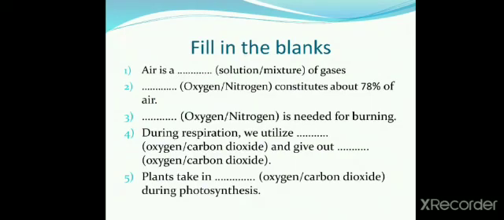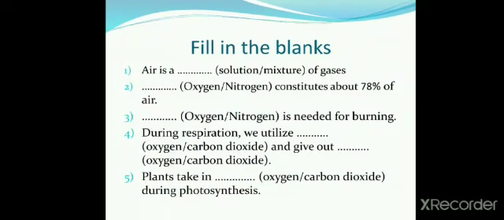Here is the fill in the blanks. Air is a dash of gases. The options are solution or mixture. The answer is mixture. Air is a mixture of gases. Dash constitutes about 78% of air. Options are oxygen or nitrogen. So the answer is nitrogen constitutes about 78% of air. Dash is needed for burning. Options are oxygen or nitrogen. Oxygen is needed for burning.